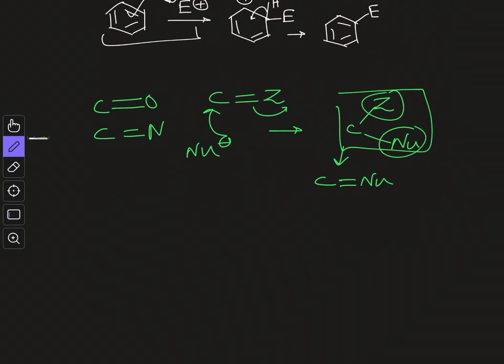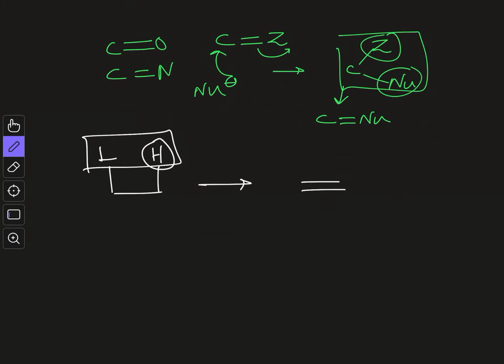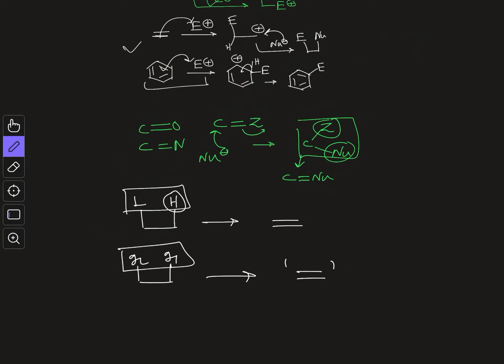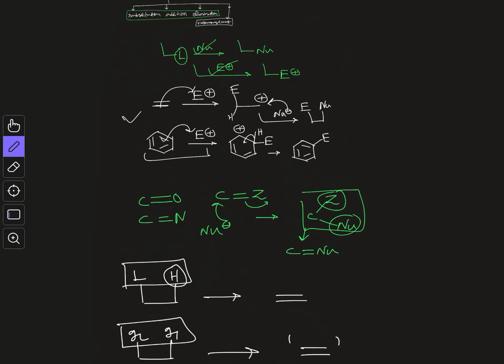And the third category is the elimination reaction. Elimination reaction is when you have a hydrogen and a leaving group adjacent, they can be eliminated to give you a double bond, that is, an alkene. It doesn't necessarily always have to be hydrogen, it may be some other group. So basically two groups, we just represent them as G1 and G2, and they will be eliminated to give you an alkene. So elimination reaction always yields an alkene. This is the broad picture of the reactions we are going to study, and we can classify them like this. So this is a short video. Here I just introduced all the reactions which we have in organic chemistry and which we are going to study.